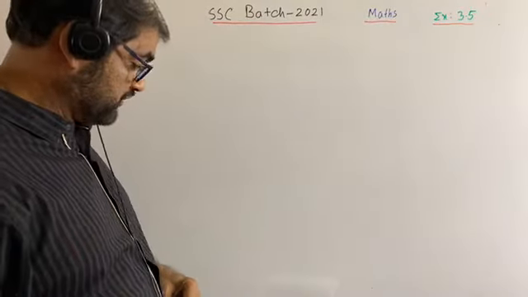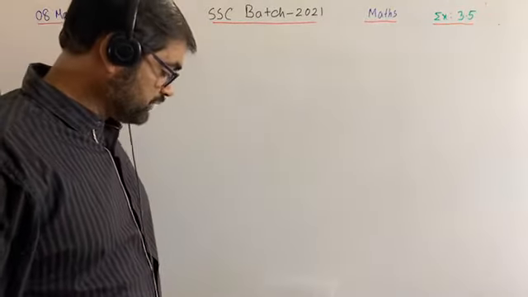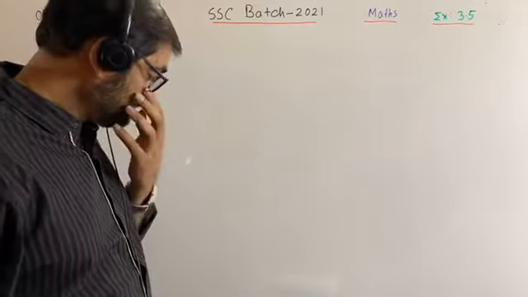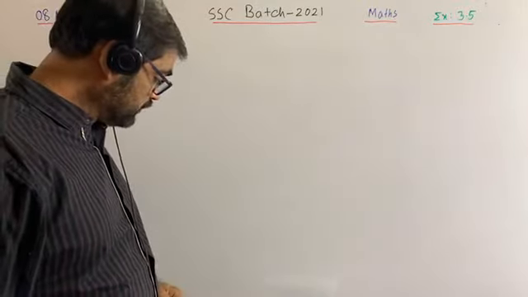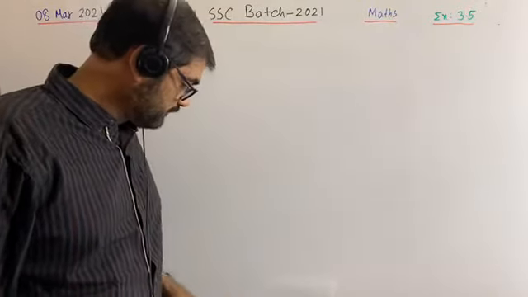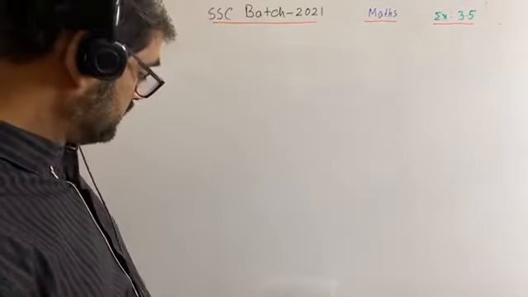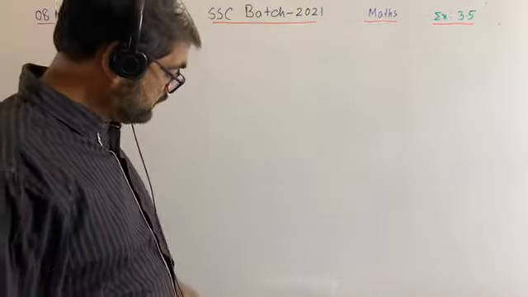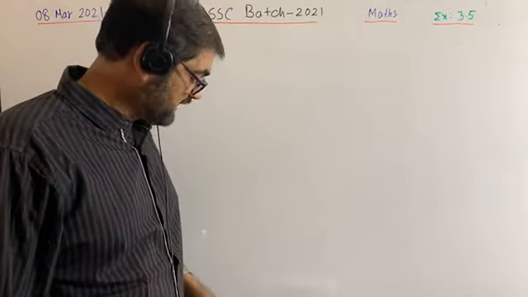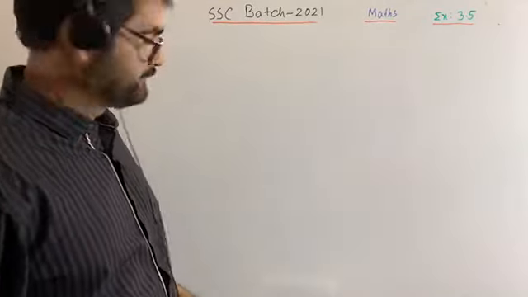Your Azim Bhuya sir did up to question number 25, so I am not going to do those maths, I mean up to 25. I will solve some maths starting from 26.